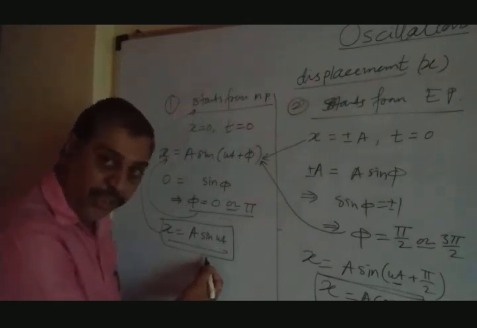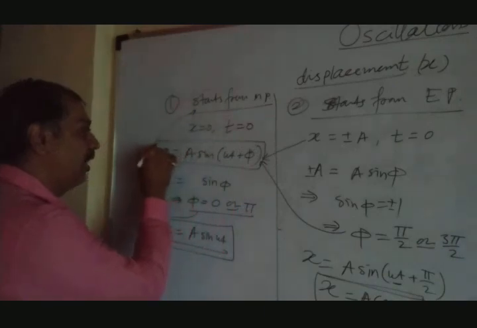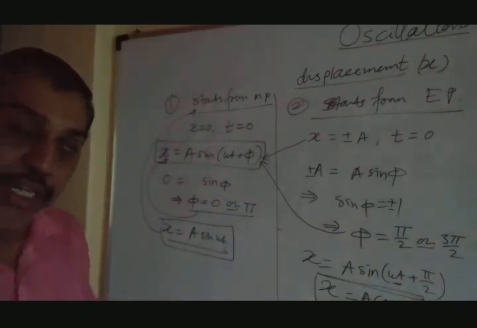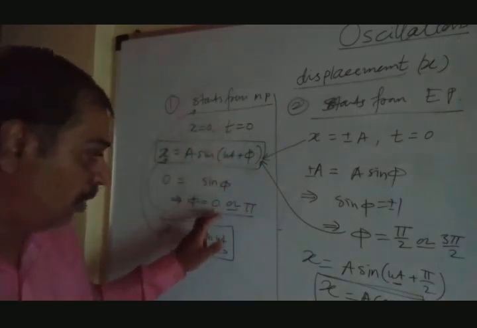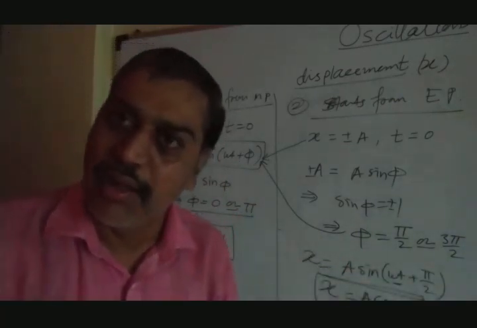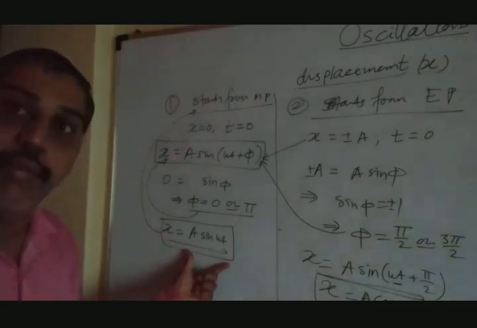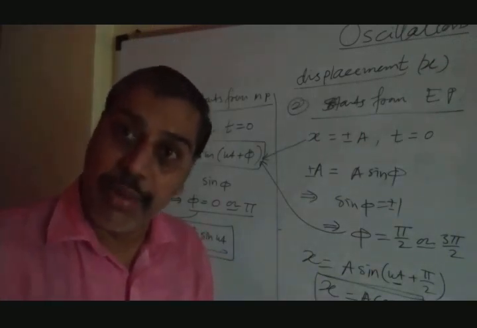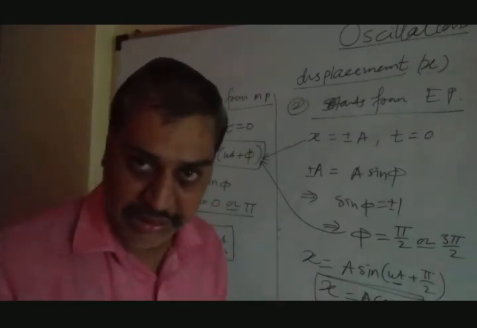This is for mean position, this is for extreme position, and this is the equation in general: x equal to a sine of omega t plus phi. Phi is a constant of integration. From mean position it comes to be 0 or pi, and for extreme position it comes to be pi by 2 or 3 pi by 2. By using the formula, finally we get displacement x equal to a sin omega t when the motion starts from mean position, and x equal to a cos omega t when the motion starts from extreme right or extreme left position. Is that clear?